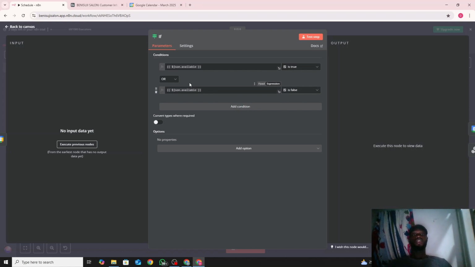Don't use and. If you are using and, it makes it a combined condition, trying to join both of them together. When I was making this, I made that first mistake, but I was able to realize that, oh no, it should be all. So if JSON available is true, it goes this way. If it's false, it goes this way. So yeah.